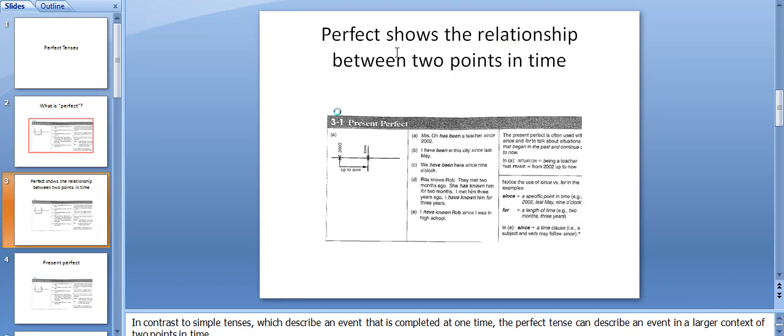Perfect shows the relationship between 2 points in time. In contrast to simple tenses, which describe an event that is completed at one time, the perfect tense can describe an event in a larger context of 2 points in time.